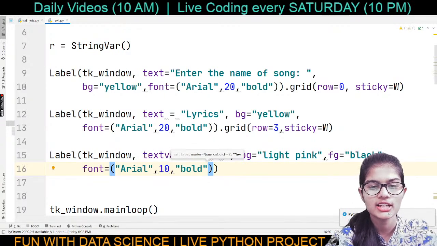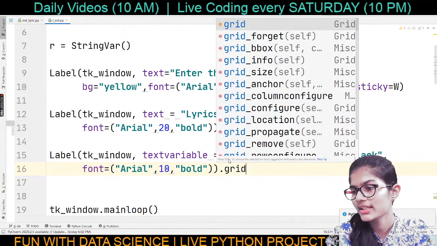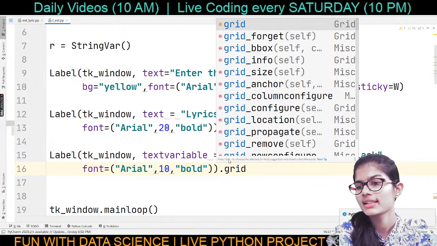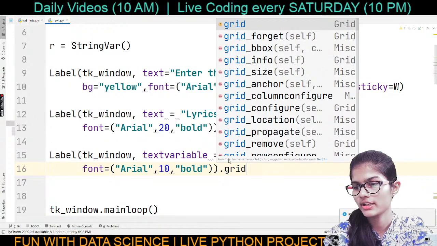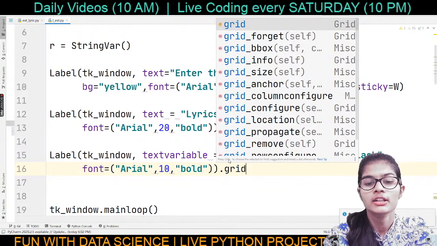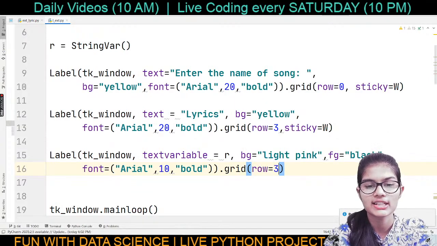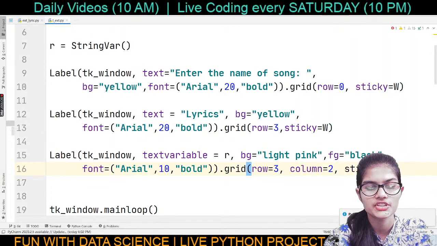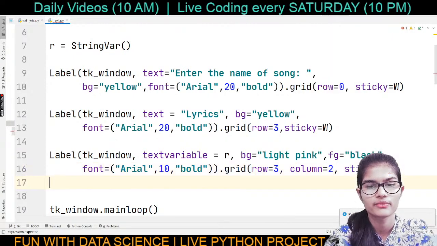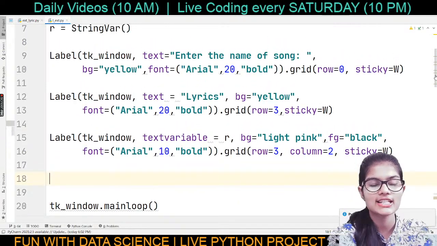And now further after that, I can add some grid values. Programming tick. The project name is Lyrics Extractor. GUI Lyrics Extractor. Okay, that's the project name. So yeah, dot grid, and inside that I'm going to add the value for the row, that's 3. I'm going to add the value for the column, let's say that's 2, and I can provide this as a sticky value like W. Great. So my labels have been completely made here.